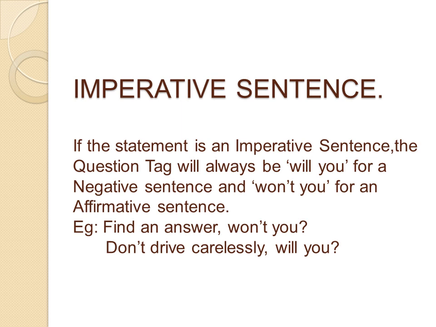Now suppose there is an imperative sentence. You have studied it in the types of sentences. Imperative sentence means it's a command, request or order. If the statement is an imperative sentence, the question tag will always be will you for a negative sentence, and for the positive or affirmative sentence it becomes won't you. Let me say once again: in case of an imperative sentence, the question tag is will you for a negative sentence and won't you for an affirmative sentence.